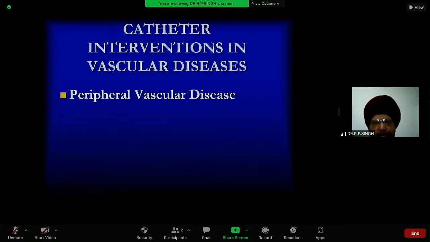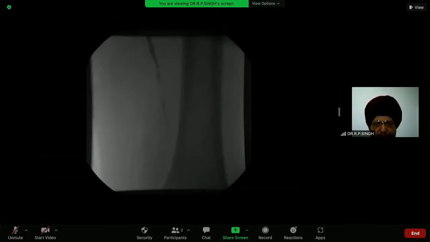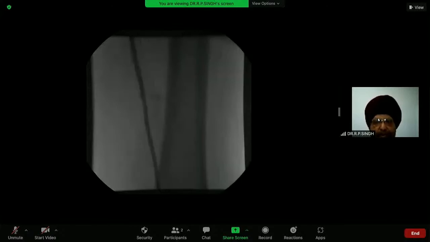Then in peripheral vascular disease, if there is claudication, ischemic rest pain, non-healing ulceration, or more than 70% stenosis, it is an indication to do peripheral artery intervention. You see, this was the superficial femoral artery, which was almost totally occluded, and the patient was unable to walk, having pain in the leg. This is after putting the stent. These are the results. Now the patient is on follow-up after so many years, and he's walking about without any symptom.